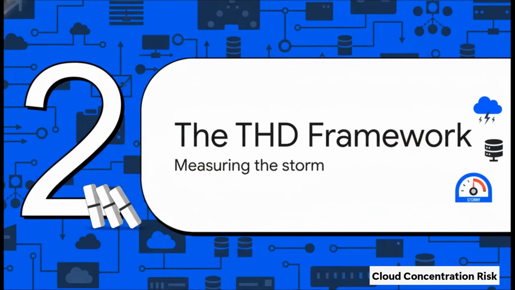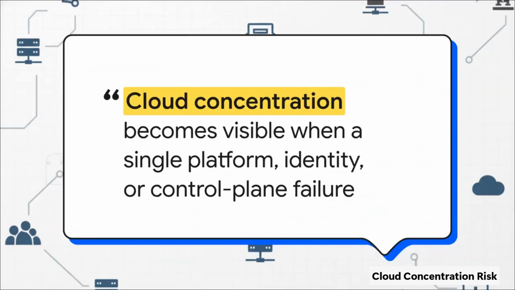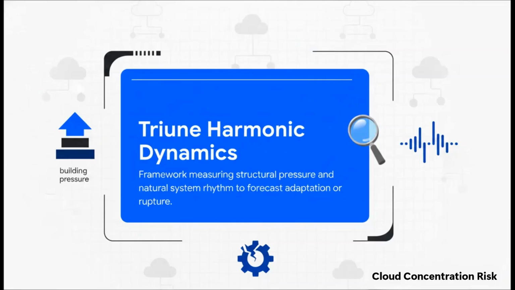Section 2. The THD framework, measuring the storm. To really predict when these dominoes might fall, we need a way to measure the storm before it hits. Researcher, inventor, and author Kevin L. Brown puts it perfectly. He says, cloud concentration becomes visible when a single platform, identity, or control plane failure exposes how much collective digital function depends on a few infrastructure nodes no one can quickly replace. It's such a profound point, right? We only ever see the true scale of the problem when it breaks, and suddenly we realize we don't have a backup plan.